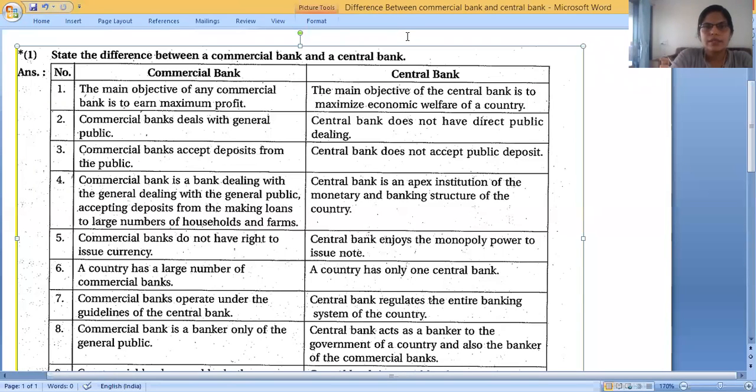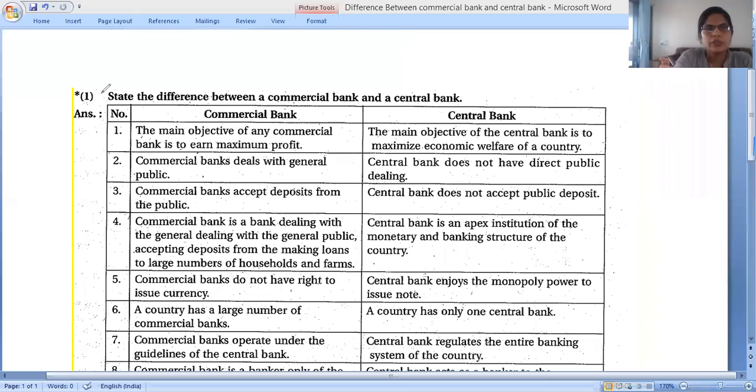Then after that, the next one. We will draw a table like this, with one more extra column here, and in this column we have to write the difference point. Why will we write the difference point? If we write the difference point, it will be easier to learn, because we only have to learn the difference points and we can complete our answer. We can keep only the difference points in our mind and write very well. The first point will be objectives.